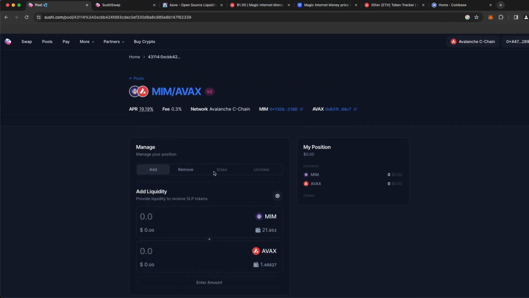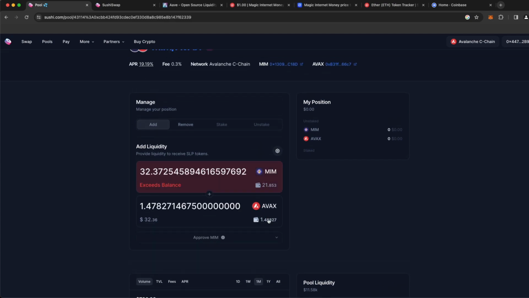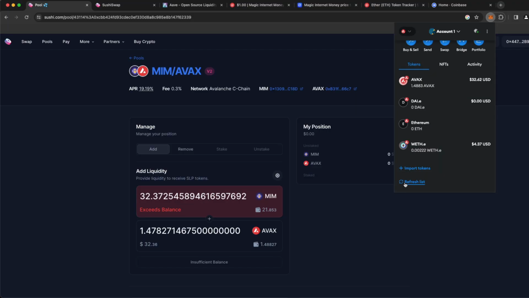So we have the liquidity pool pulled up. This is the one that we located before. And now what we're going to do is add our tokens to the liquidity pool. Now you can see that this is giving me a warning. That's because I have more AVAX funds than I do MIM. Let me pull up my wallet to show that. And MIM's not being displayed here.